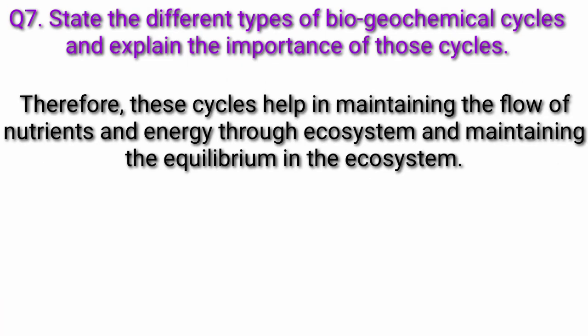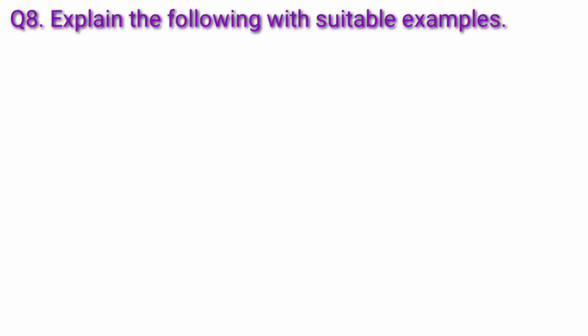Therefore, these cycles help in maintaining the flow of nutrients and energy through the ecosystem and maintaining the equilibrium in the ecosystem.